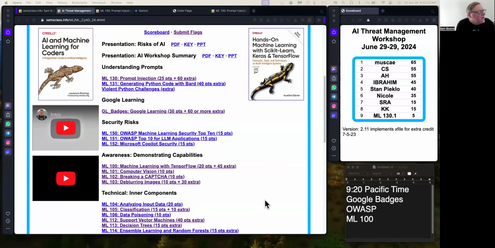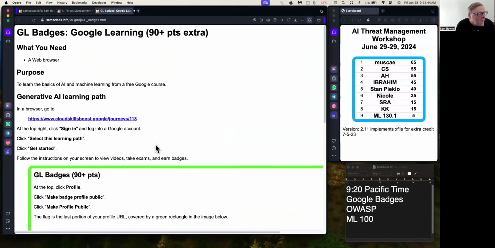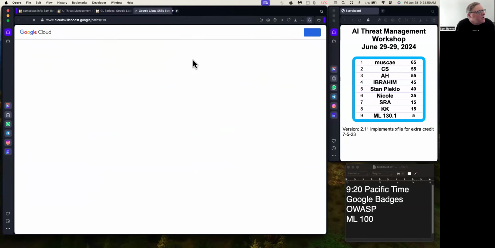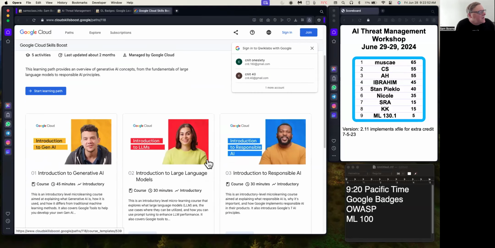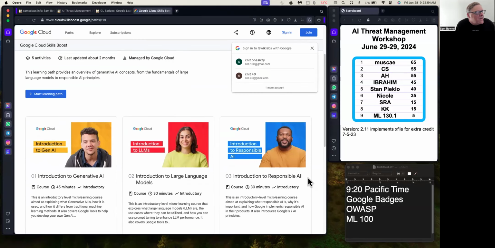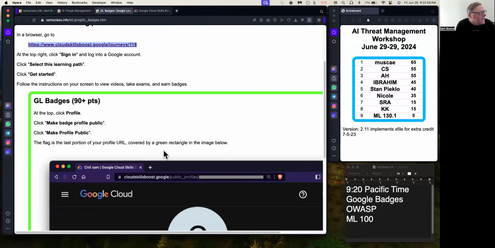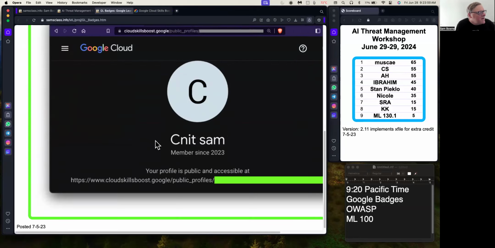All right. So Google Learning is an extremely useful resource. Let me clear out some of these other tabs. If you go to Google Learning, they've got these little classes you can take. You just go here. And with the Google account, you can see these free learning paths to teach you a lot of these things. This is extremely useful and you earn badges. And so I highly recommend it.